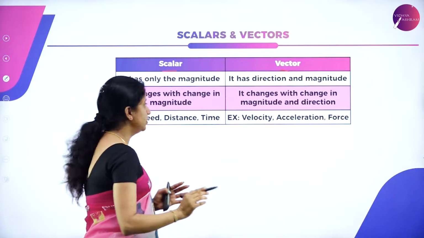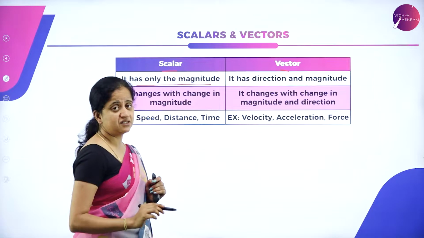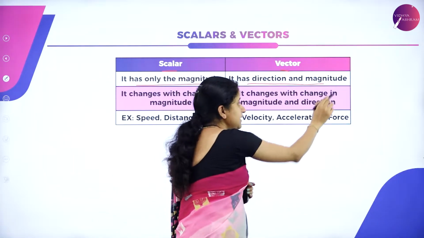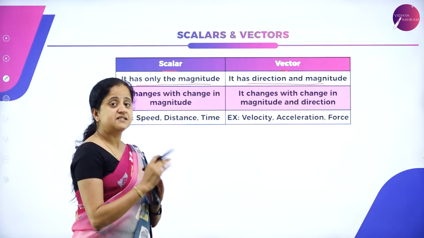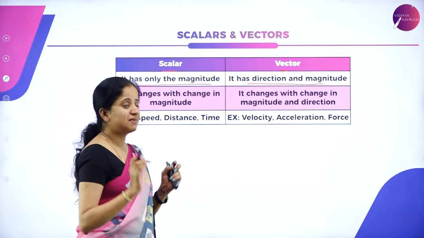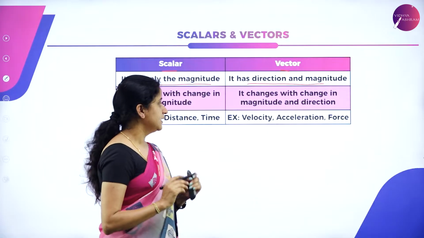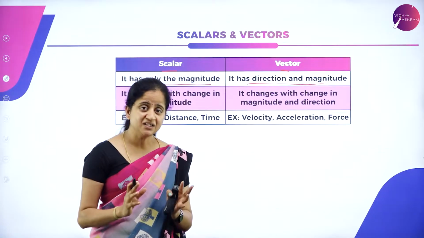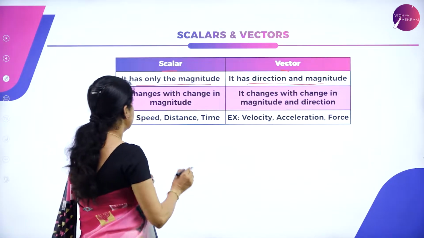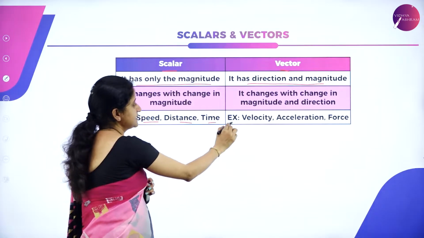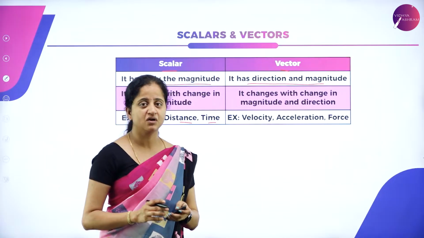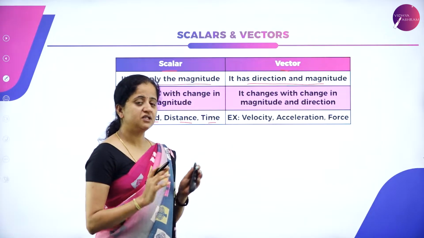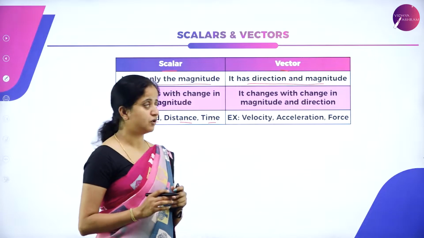As I already told you, a scalar has only magnitude. But a vector has direction and magnitude, and it changes with change in magnitude as well as direction. A scalar changes only by changing its magnitude. Examples of scalars are speed, distance and time. Velocity, acceleration and force are some examples of vectors. So knowing about these differences is very important.